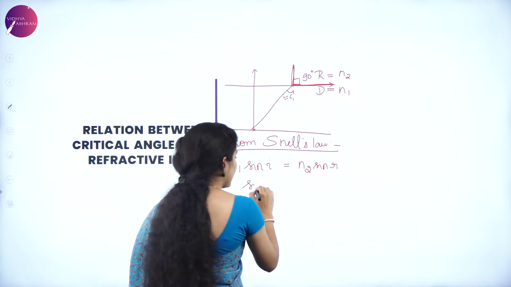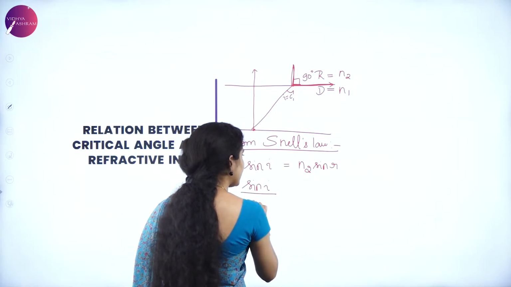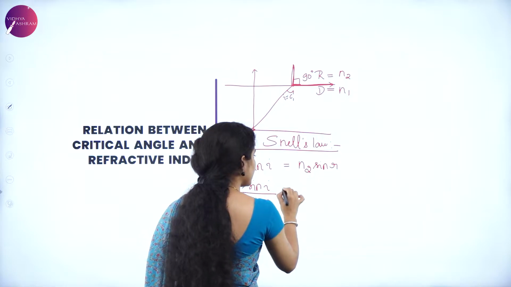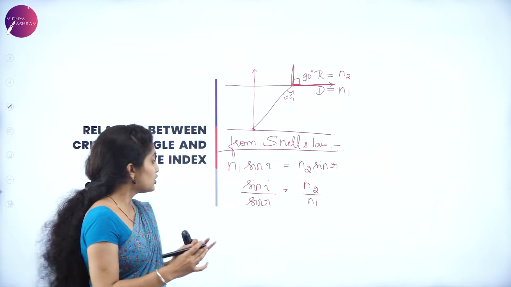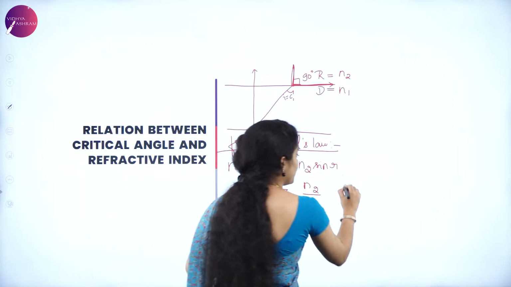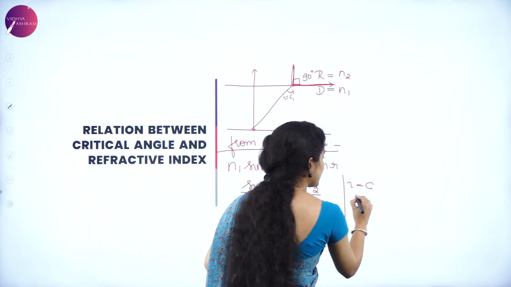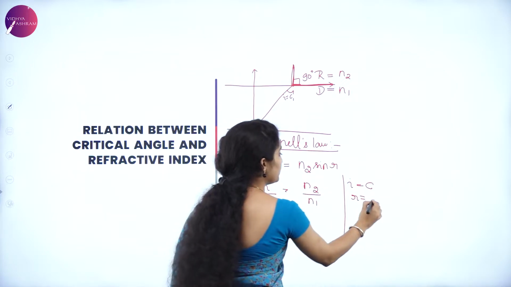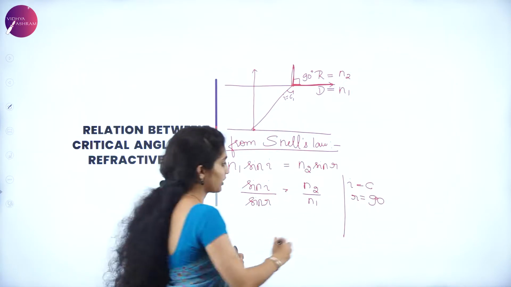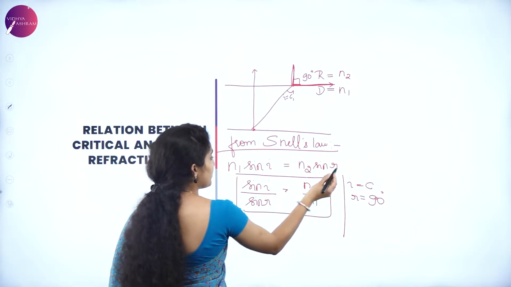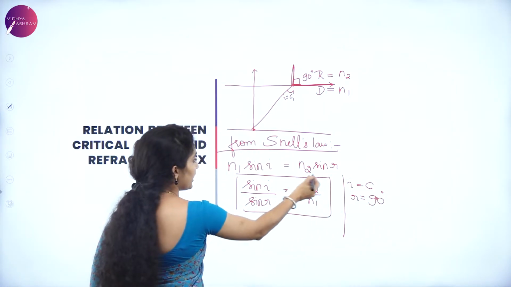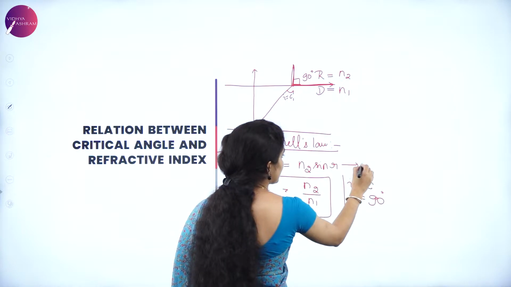So according to Snell's law, sin i by sin r is nothing but N2 by N1. What is sin i? We know that i is equal to C and r is equal to 90 degrees. If this is the Snell's law format, we will apply the same thing. Call it equation 1.